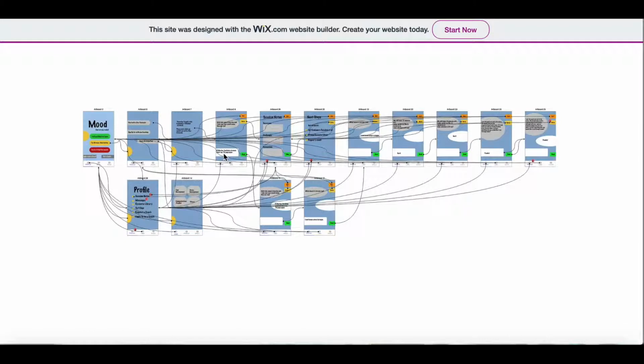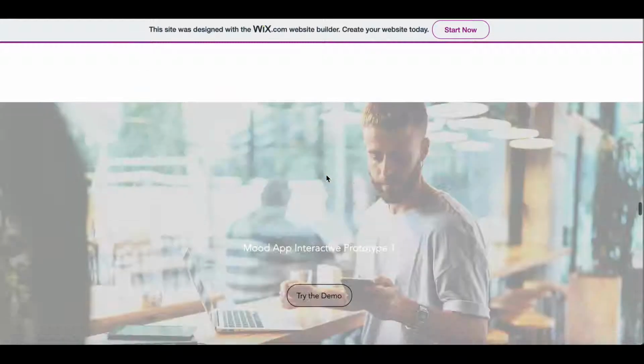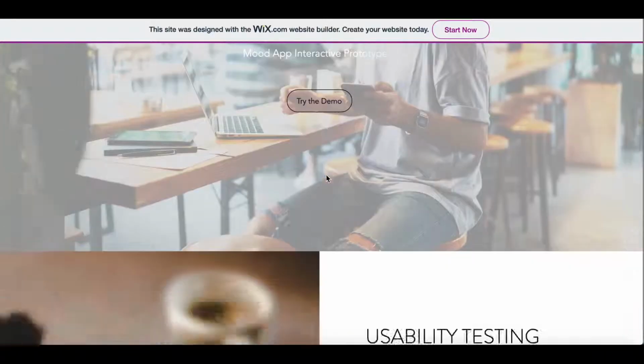And here we have the wireflow that shows the student's journey when using the app from the beginning login page to the chat screen with the coaches, and then to accessing the notes from the profile. Let's demo the app, shall we?